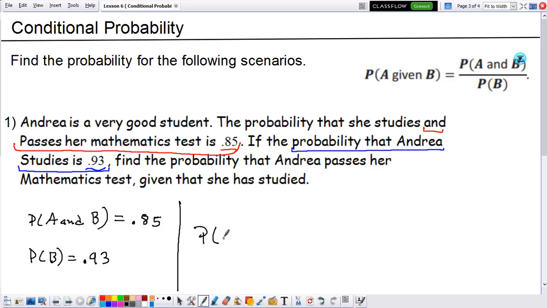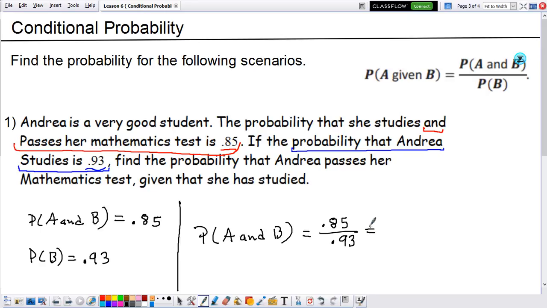So the conditional probability, P of A given B, or the probability for Andrea to pass her mathematics exam, is equal to P of A and B, which we found to be 0.85, divided by P of B, but we know that P of B is 0.93.